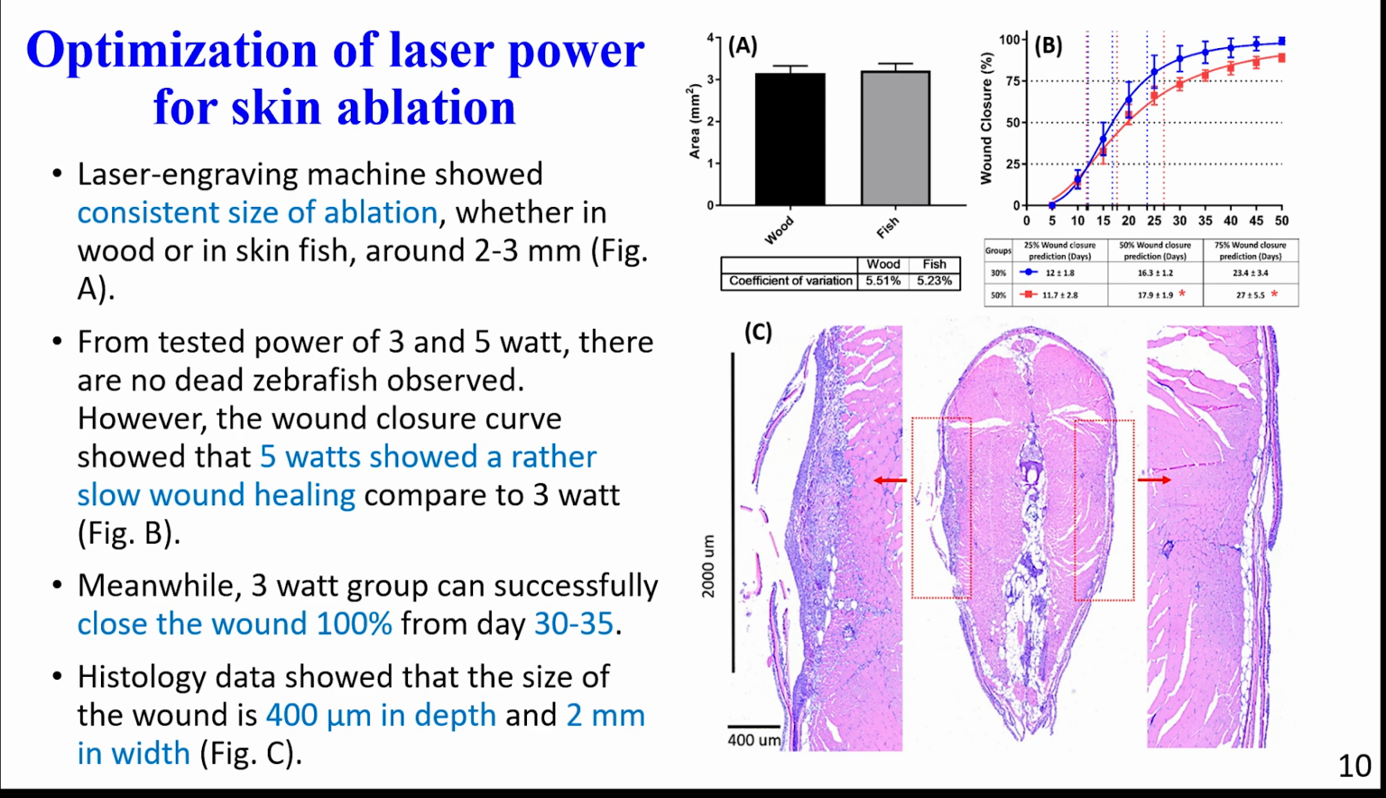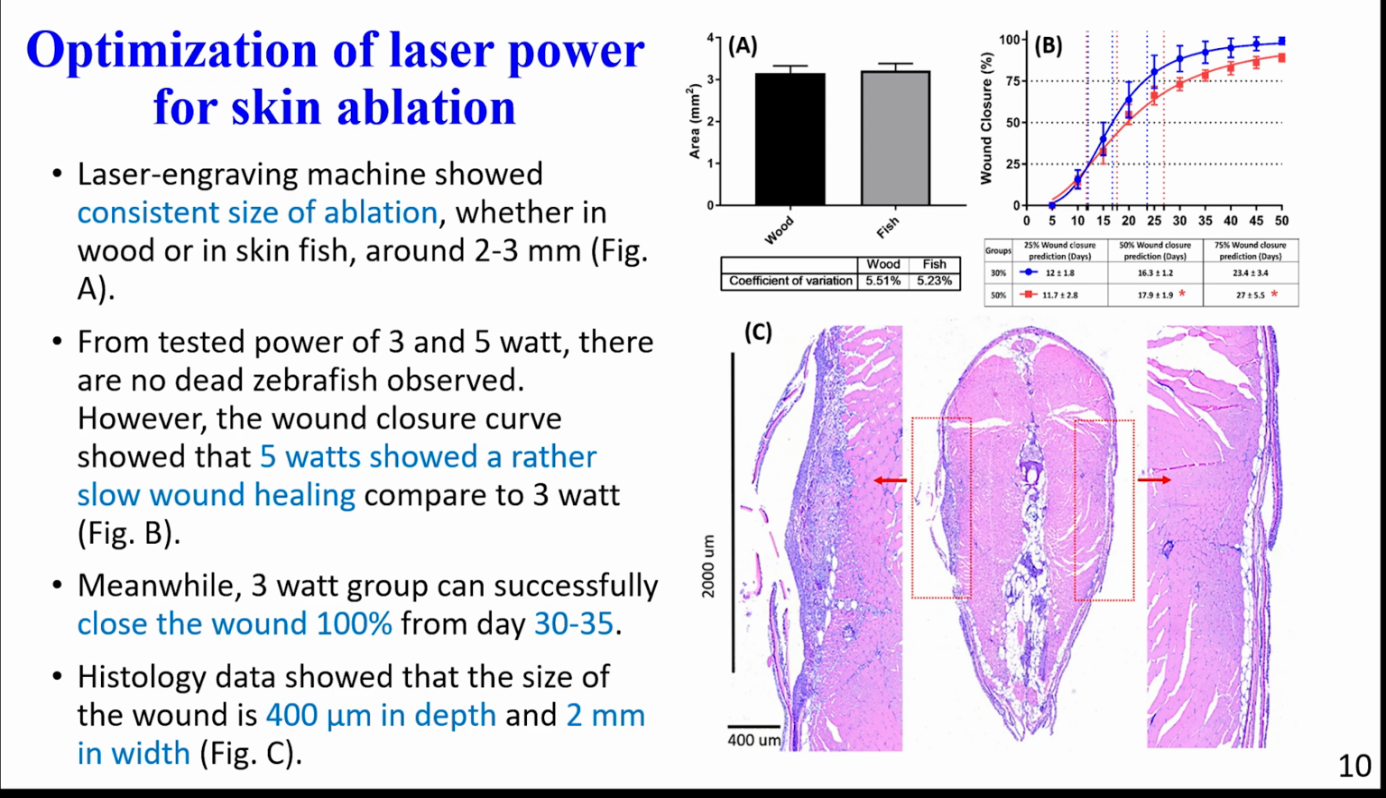Furthermore, we also tested the optimal power to use in order to produce consistent results. In this experiment we tested 3 and 5 watt of laser power to find which one is more suitable for the skin ablation on zebrafish. According to the result, both of them could induce the injuries to the zebrafish just fine. However, in the 5 watt group, we can see that the wound closure progress is slower compared to the 3 watt group. Ultimately, there are significant differences in the time needed for the fish to fully recover the skin wound. The 3 watt group can close the wound faster.